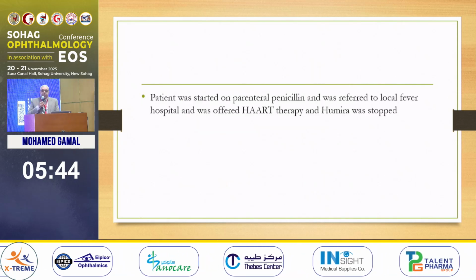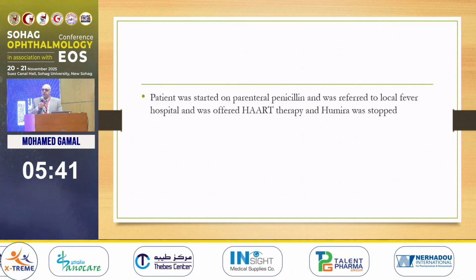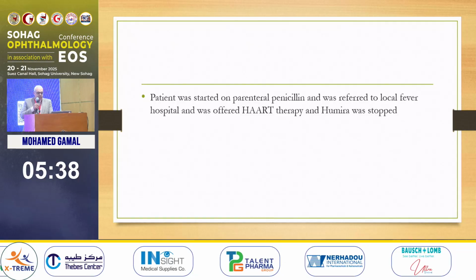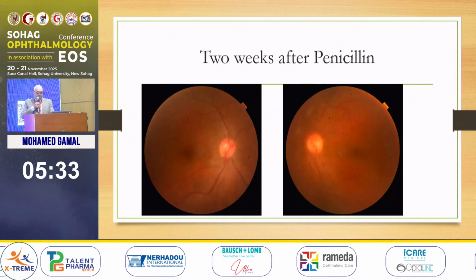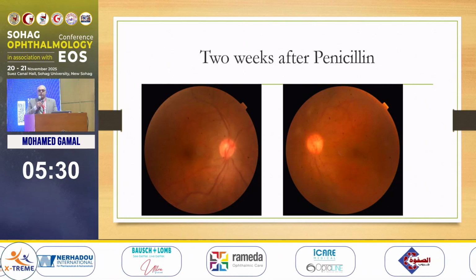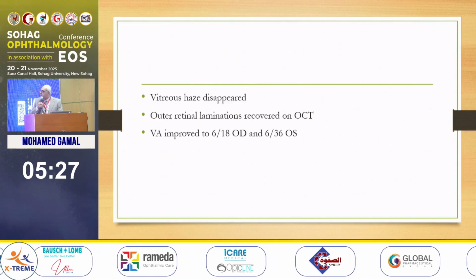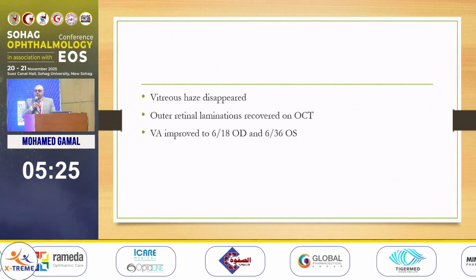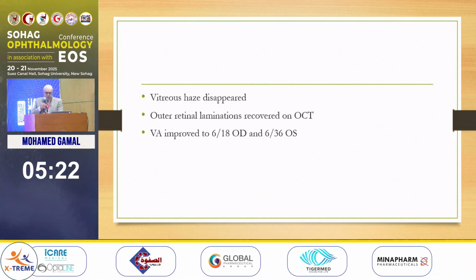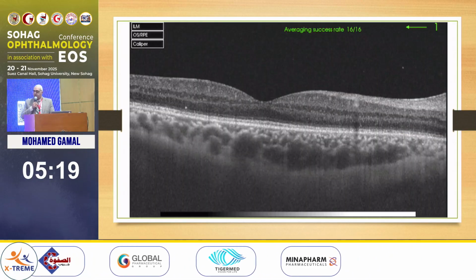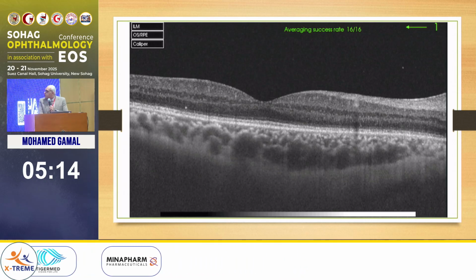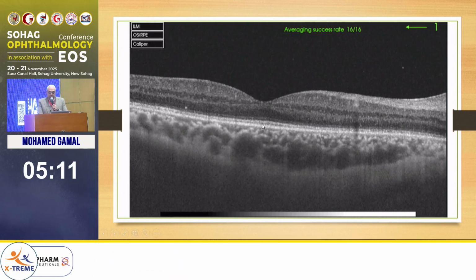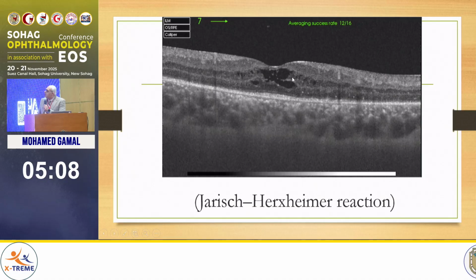I referred the patient to the local fever hospital. They started him on parenteral penicillin, stopped Humira, and also offered HIV antiviral therapy. This is the picture 2 weeks after penicillin. Vitreous haze disappeared. Even the outer retinal laminations recovered on OCT, and visual acuity improved to 6/18 and 6/36. Here we can see the picture of the OCT, recovery of the outer retinal laminations, improvement of vitreous haze, with some edema developing in the left eye.